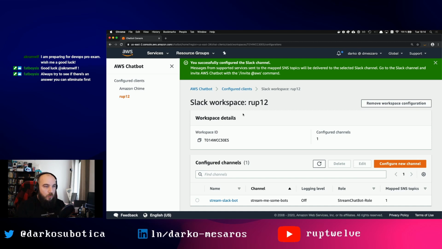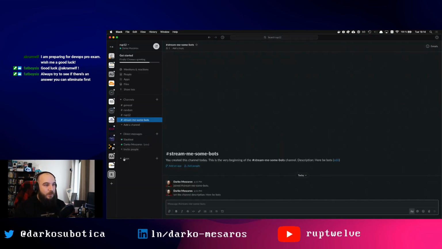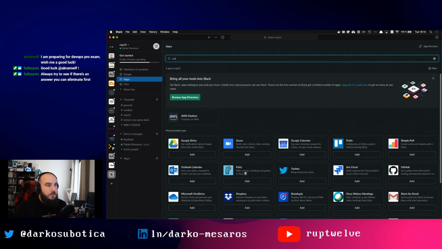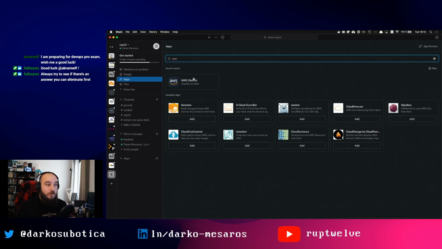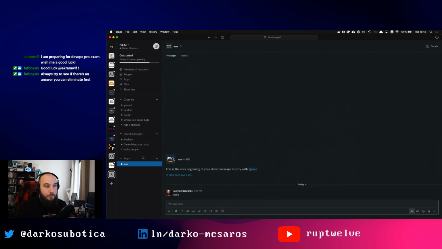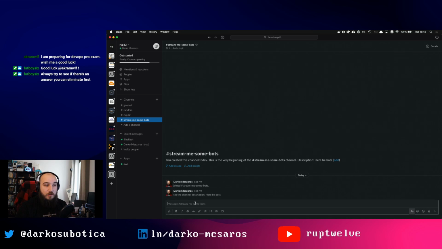So if I go over to this, and one of the things you may see here after refresh, you will see that there should be an app. If I do this, AWS Chatbot, there we go. Now, if you do this for the first time, this should automatically show up like this. So an app. But actually, I need to invite it, even though I created the channel or specified which channel I wanted to use.